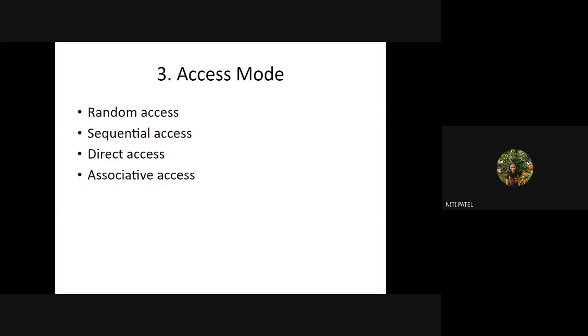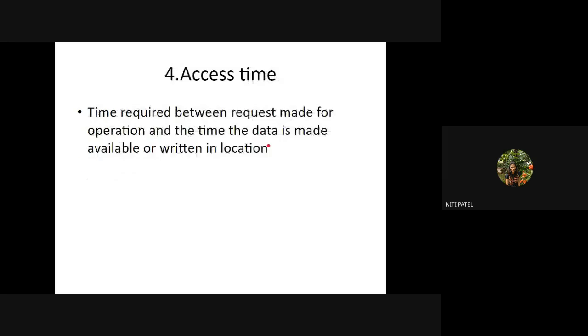So if I've given a request at 12 o'clock and I get a response from the system at 12:10, whatever 10 minutes the system has taken is considered the access time. Okay, so it is the time from when the request is made by the user, the system searches for the request, and then makes that data available to the user. Whatever time it takes for searching and giving the output back to the user is called access time. Understood?